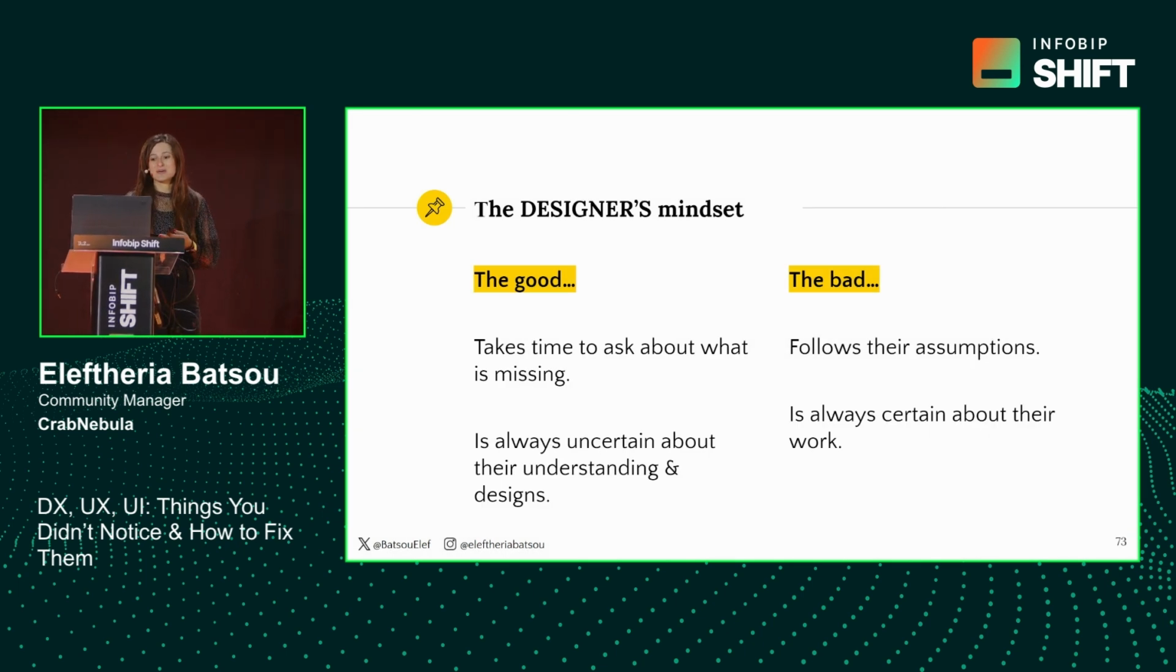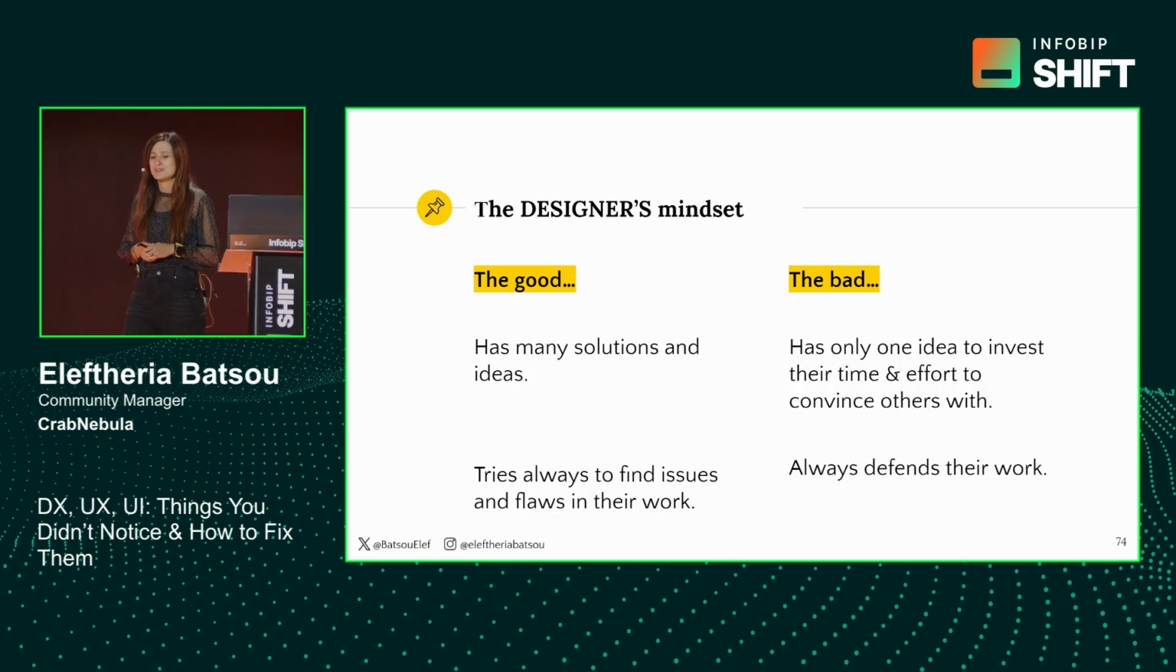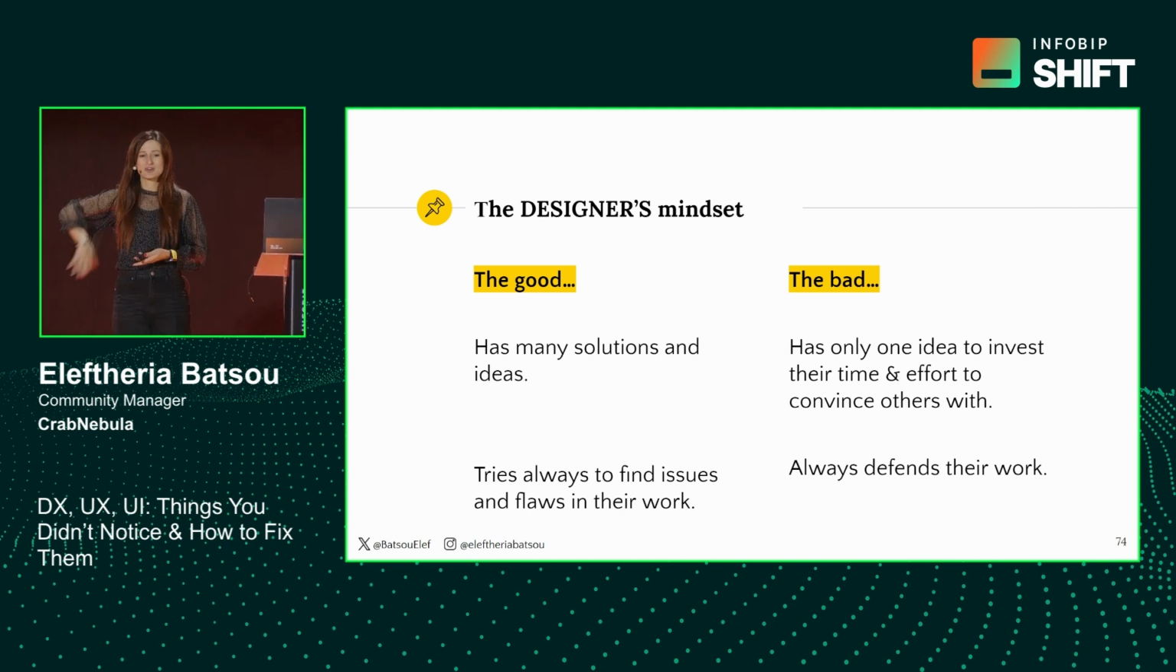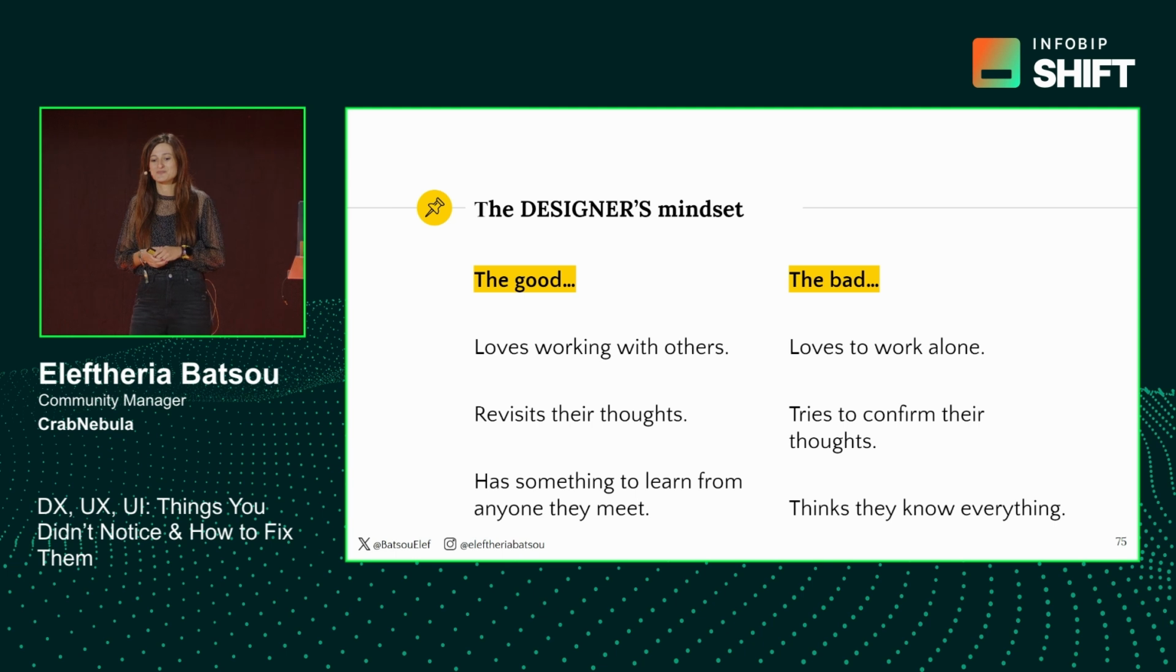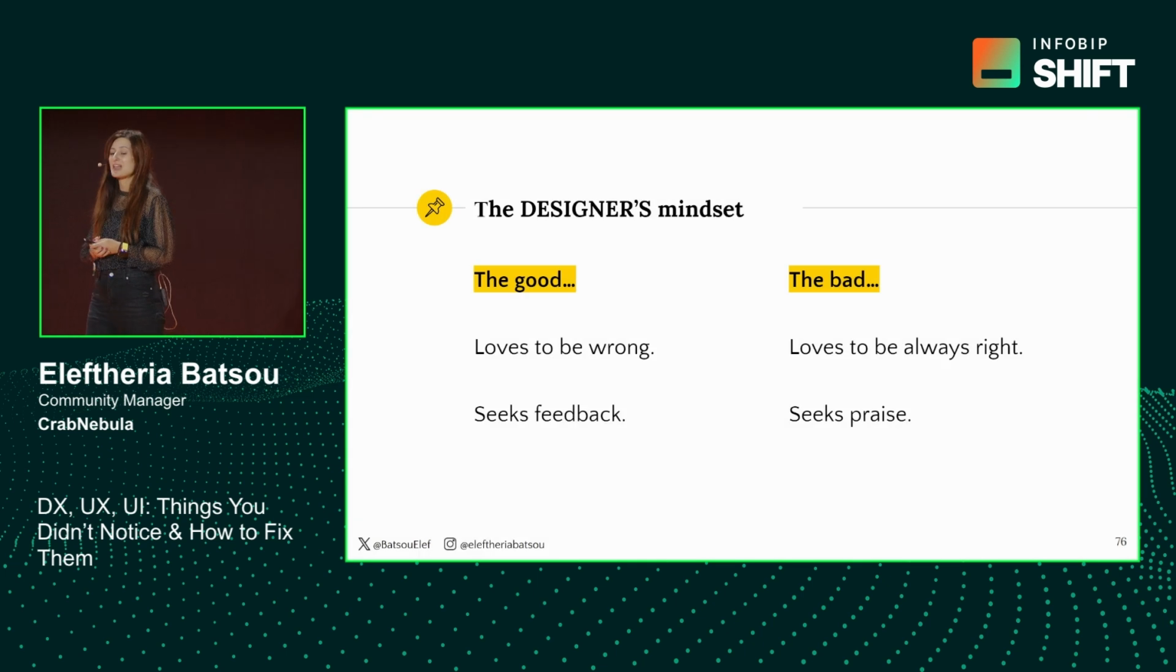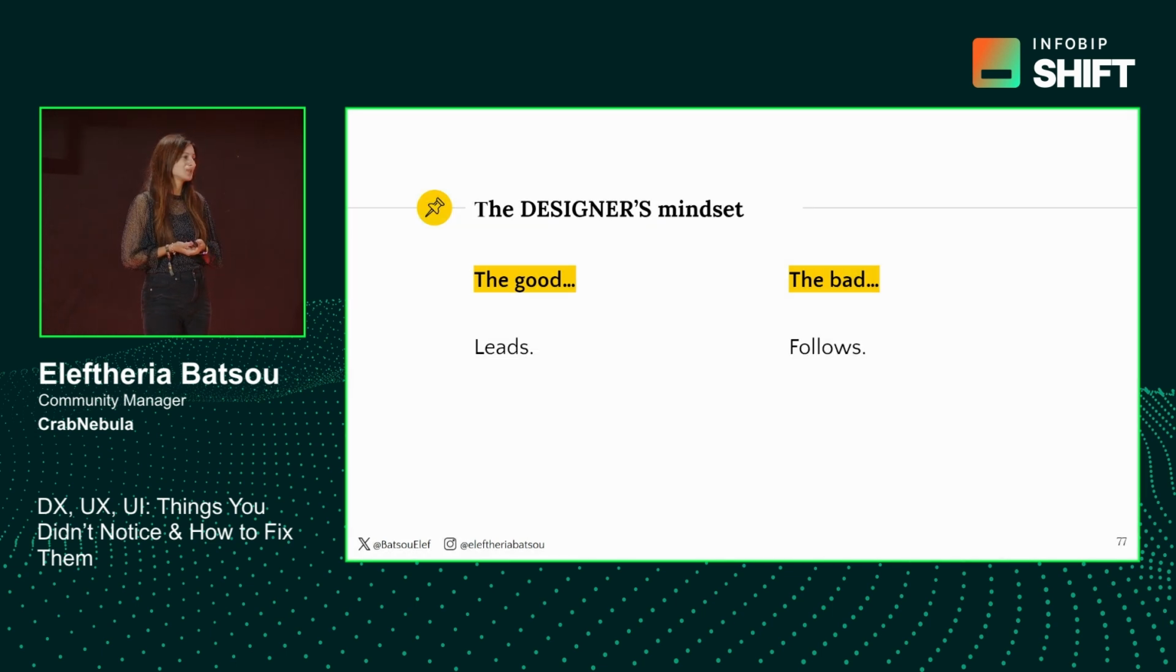Now, the good one takes time to ask questions and what's missing, and is always uncertain about their understanding, whereas the bad one follows their assumptions and is always certain about their work. The good one has many solutions and ideas, whereas the bad one has only one idea and tries to invest their time in convincing everyone that they have the best idea. The good one loves working with others, whereas the bad one loves to work alone. And the good one loves to be wrong, and the bad one loves to be right. And last but not least, the good one leads, whereas the bad one follows.